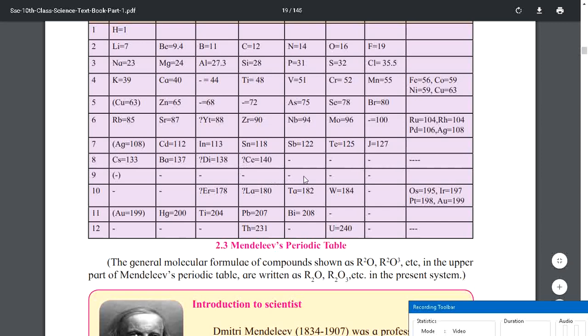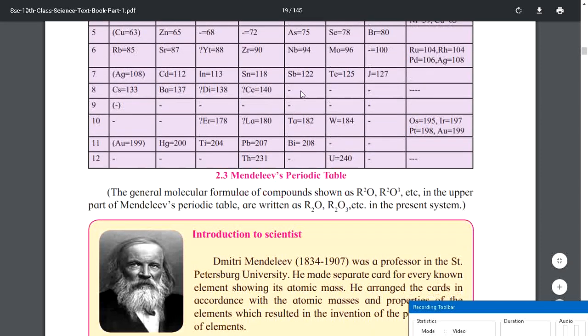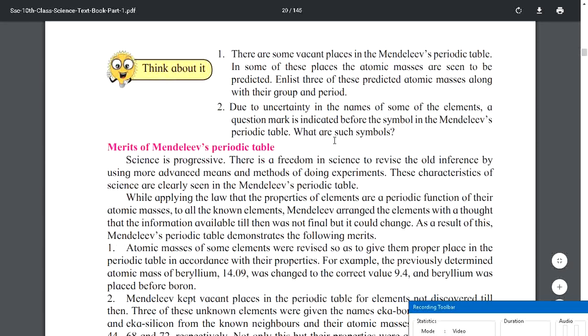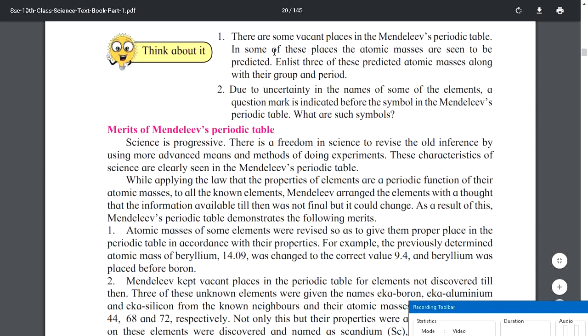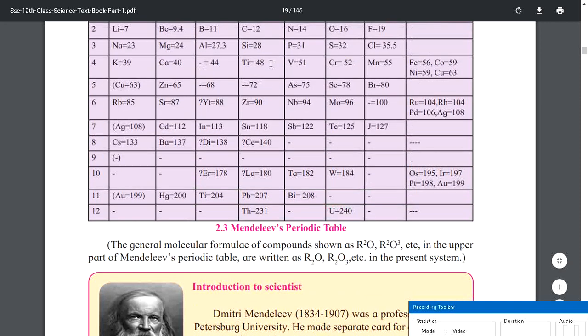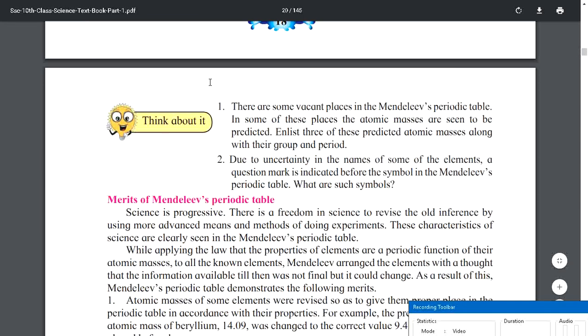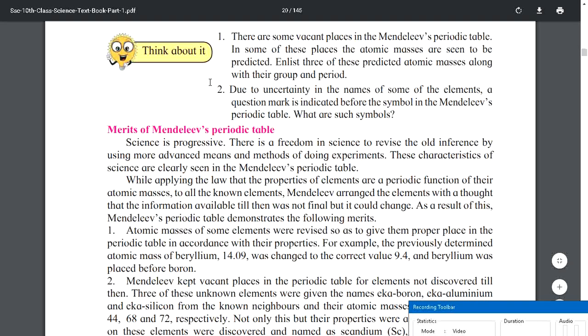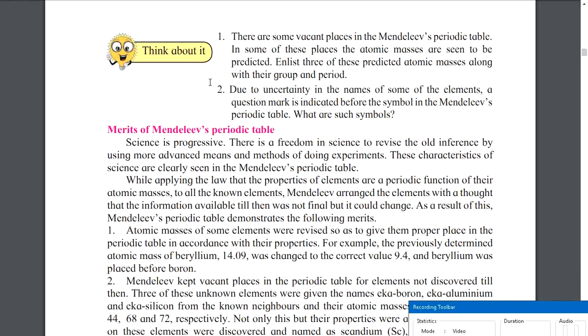So Mendeleev was not dumb. He was very smart. He knew that elements for these places had not been discovered till now, but he had an idea that one day in the future someone will discover these elements. So in some of these places, the atomic masses are predicted. He did not only leave the spaces blank, but he also predicted the atomic mass. Can you see? 68, 72, and 44. The element was not discovered, but he was able to predict the atomic mass. It means that is a great achievement.